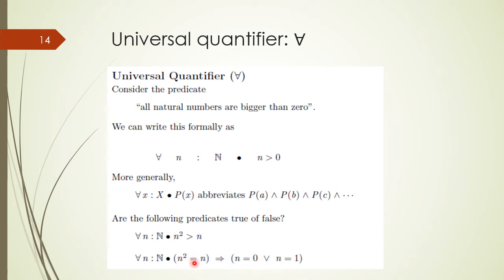This is true implies true. Now we consider 1 squared is equal to 1, and 1 is 0 or 1 is 1, so true implies true, again true. And now we consider 2. 2 squared is 4. 4 is equal to 2 is false, and false implies false is again true. So for each value of domain N, the statement is true. Therefore this universal quantified statement is true.